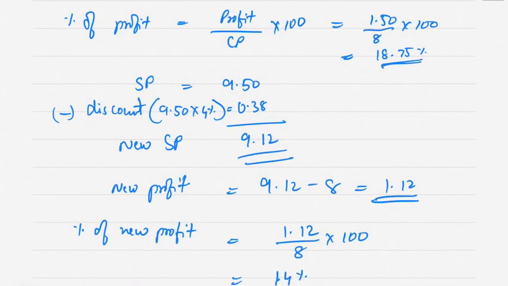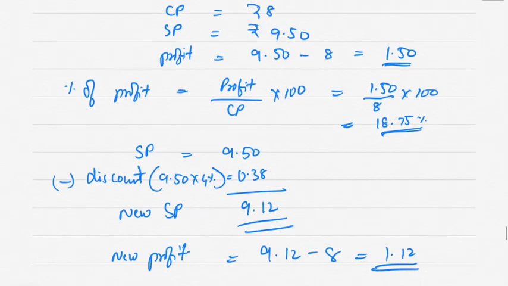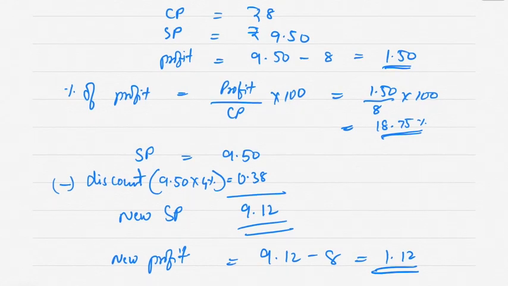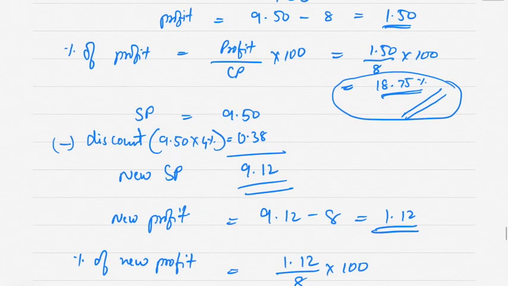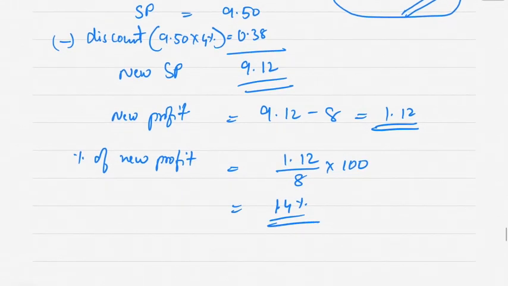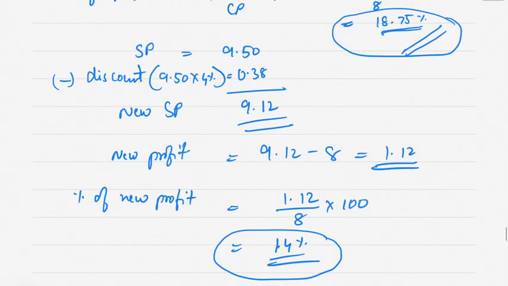So 14% is the answer. So original percent of profit is 18.75%, and if there is a discount of 4%, then your profit percentage reduces, it becomes 14%.